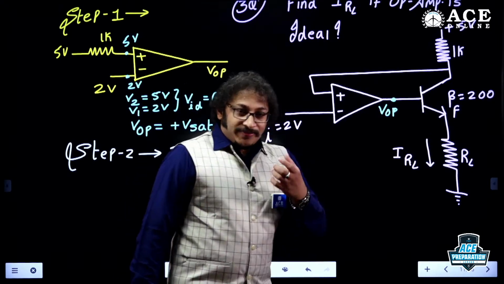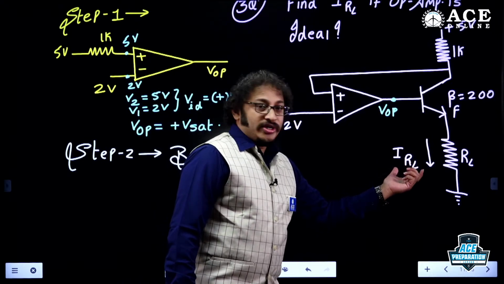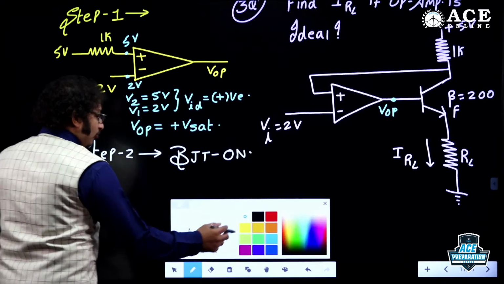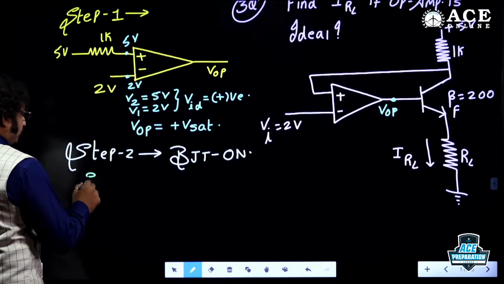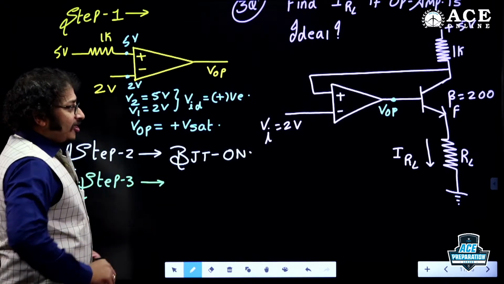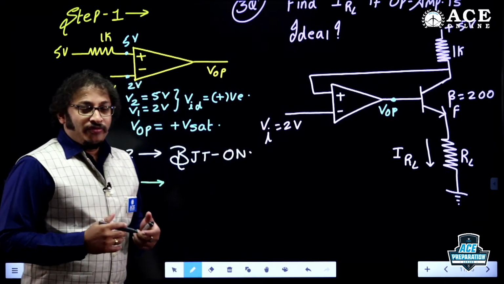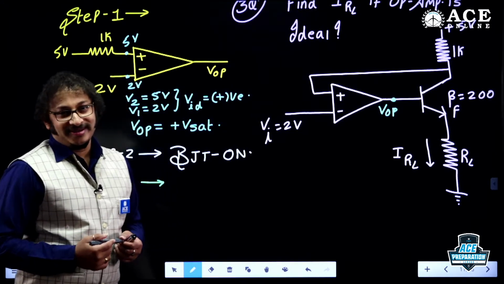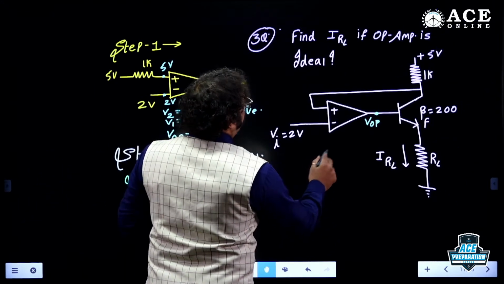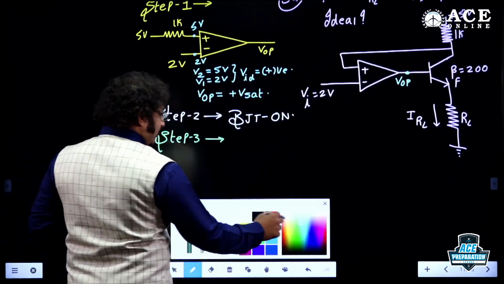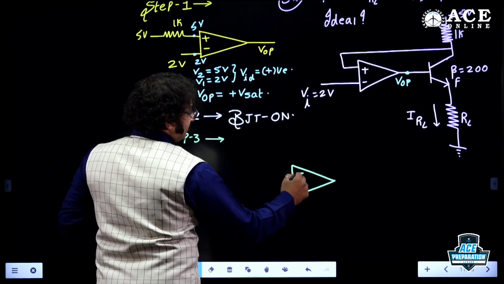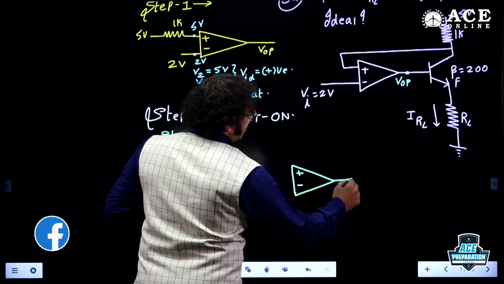Right. Now step 3. I need to find the final answer. What is IRL? Step 3, to find the final answer. If I want to solve it, first of all, I should know whether it is negative feedback or positive feedback. Correct or not? So identify the feedback. How can I identify the feedback? Same technique, what I have discussed clearly. Break the loop. So this is plus, this is minus.